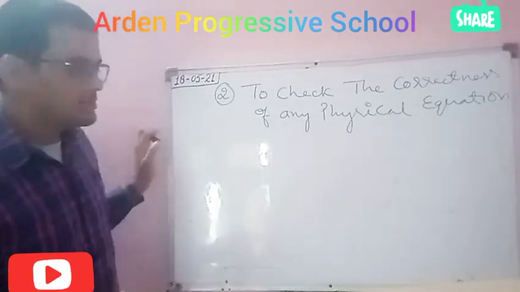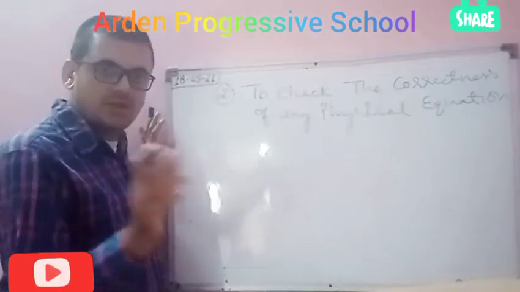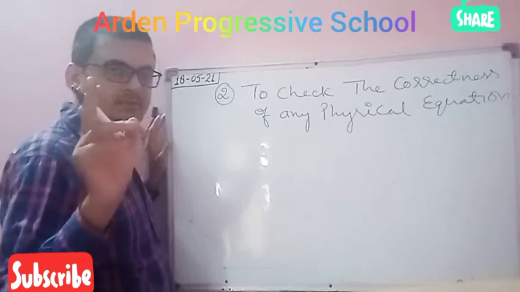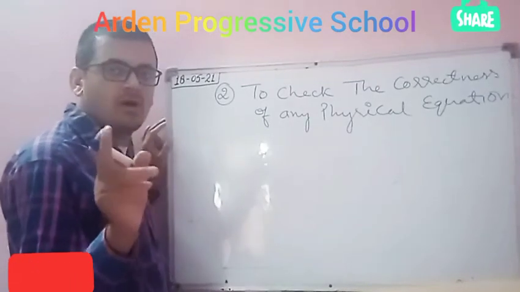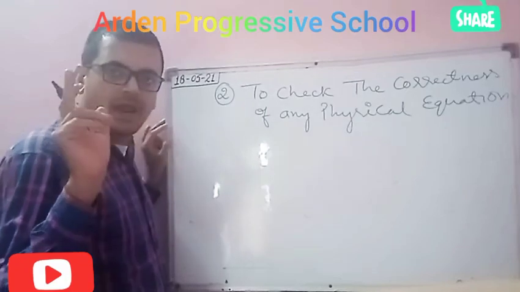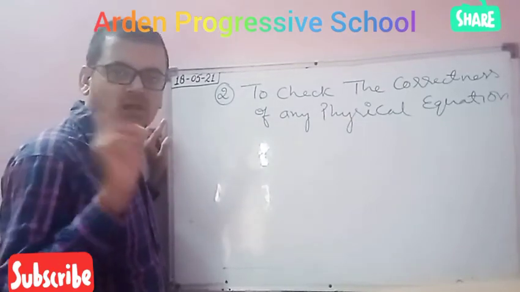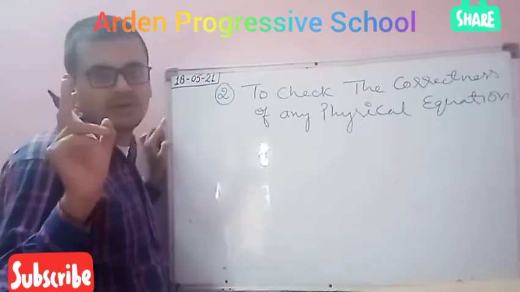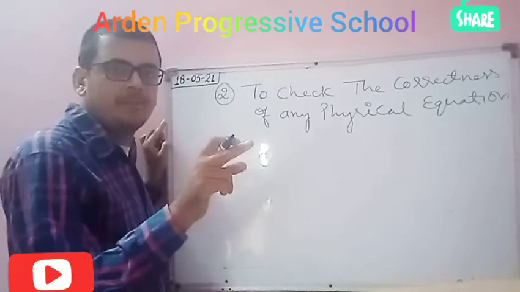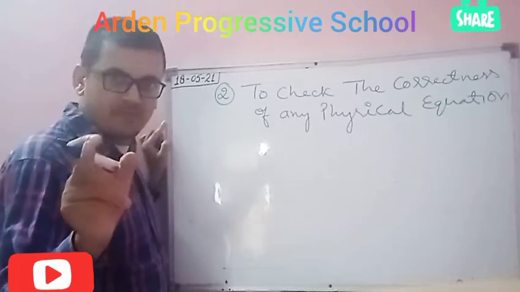Okay student, so how will we do this? You have to write this also: in any physical equation, dimension of both sides must be same, and if any equation consists of more than one term, then dimension of each and every term must be same.